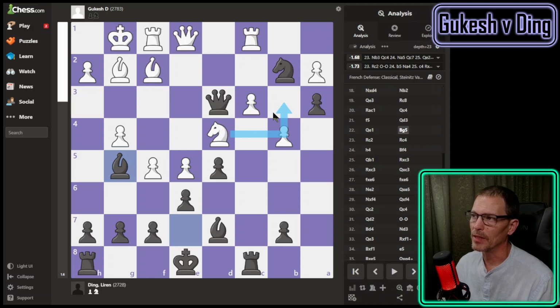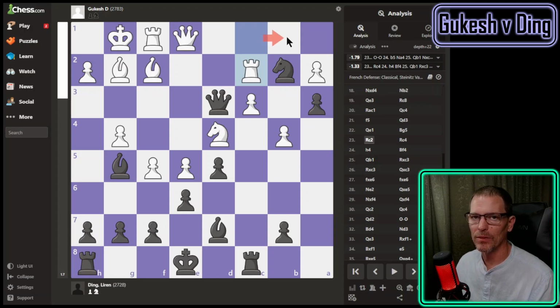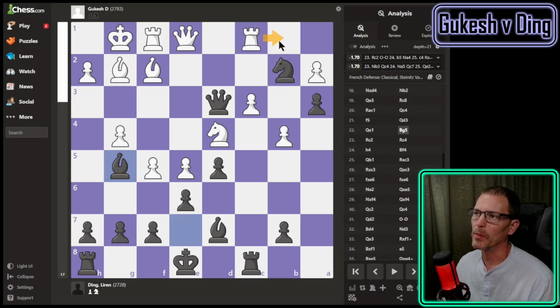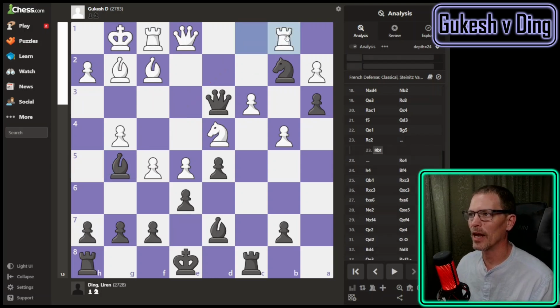Stockfish has settled on knight to b3 as the best move, but rook to c2 is pretty good as well. I don't know why I was pointing over there when I said rook to c2. This is rook to c2, where it is protected by the knight. I'm trying to figure out why it's better than rook to b1. What was wrong with rook to b1? Because the idea is to get it out of this danger. You don't want to go down that exchange right now. Why? What's wrong? I'm going to go ahead and play rook to b1 just out of curiosity.